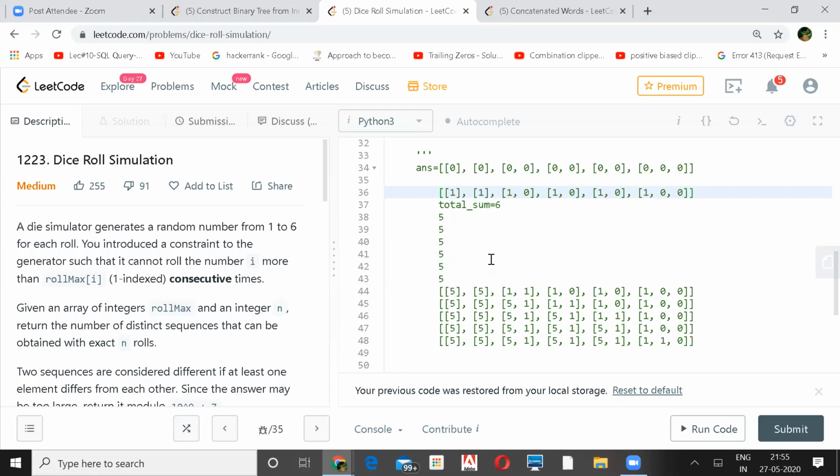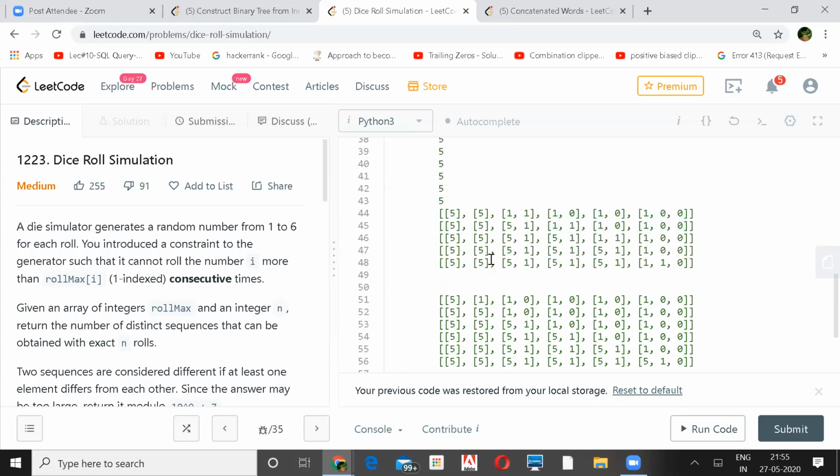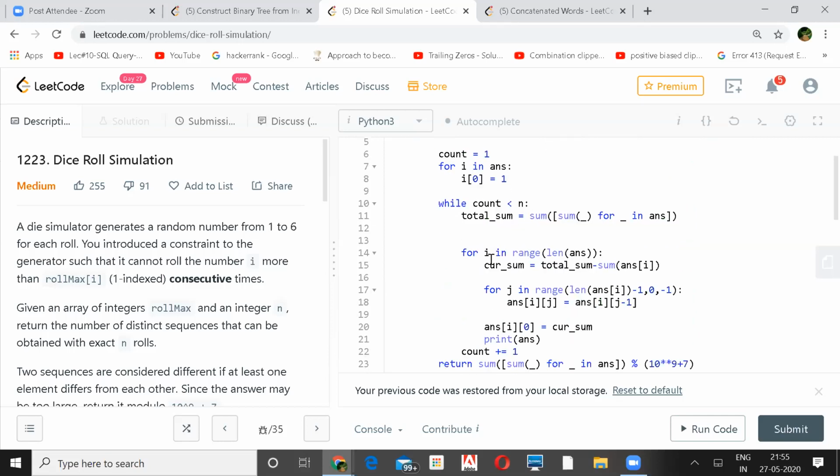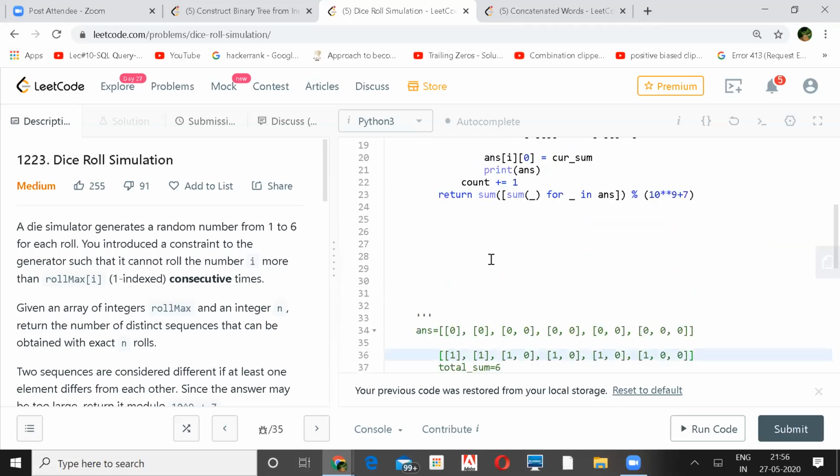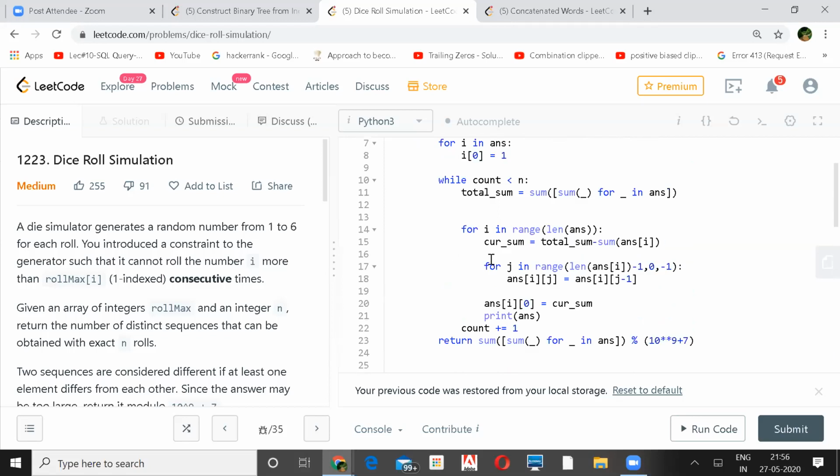So yeah, you can have only 5 combinations for one. That is correct, right? Otherwise you could get 6 combinations had you added one also to that.